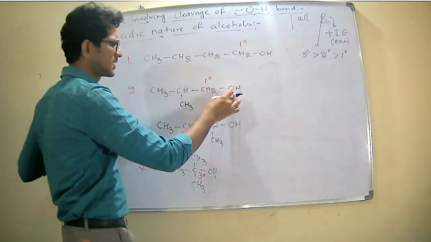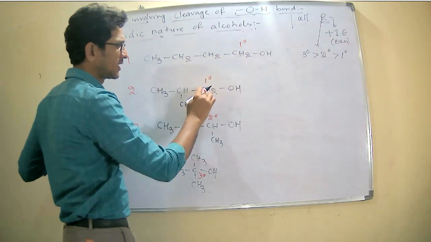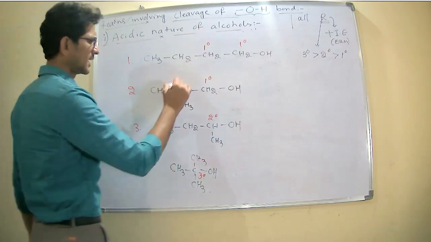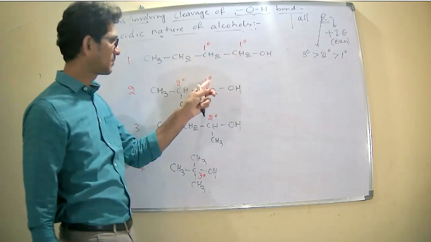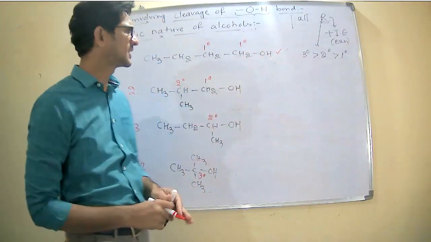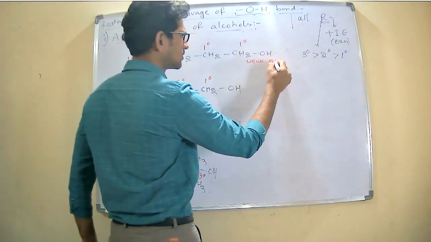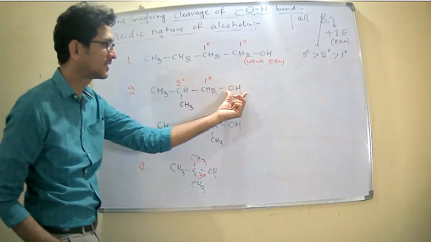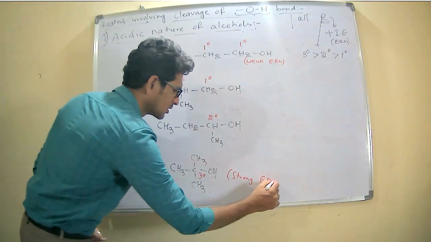The tertiary is the strong electron releasing group, then secondary, and the primary. But what happens in the first and second case? These two are primary alcohols. Then go for the second case. The carbon 2 is also a primary carbon. In this case, it is the secondary case. The primary, secondary. So therefore, it is given the first rank, meaning it is a weak electron releasing group. Among all these, the last is a strong electron releasing group.